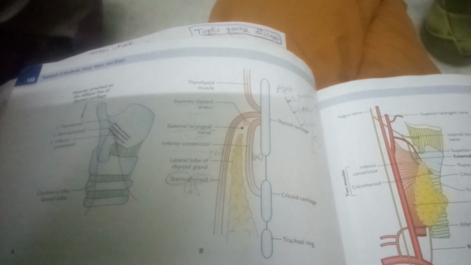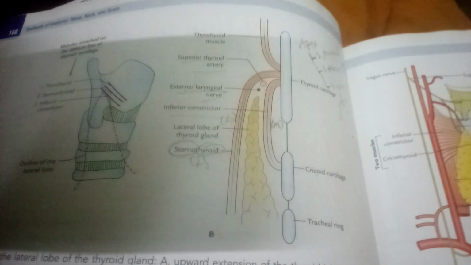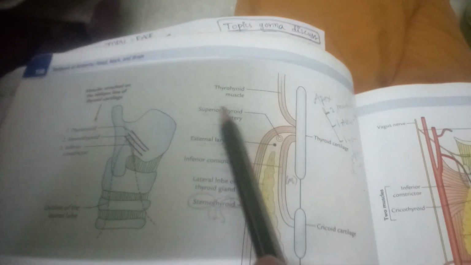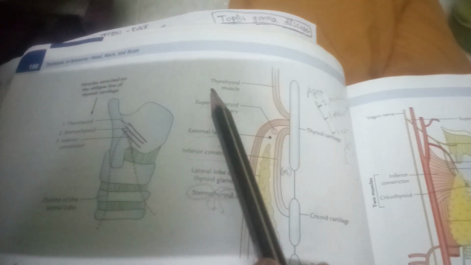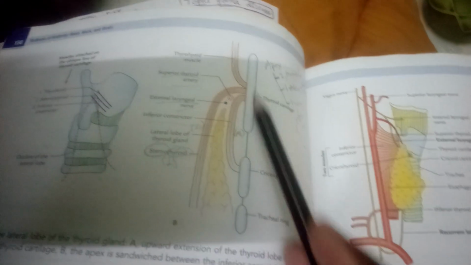So what is the superior thyroid artery? Where is superior thyroid artery coming from? Let us see in a further session of the class. Superior thyroid artery, to simply say, is a branch of external carotid artery. Okay, next, this is about the apex and relations of apex.